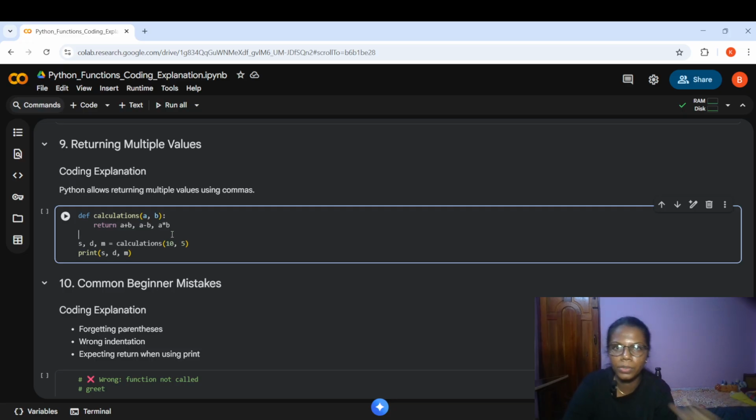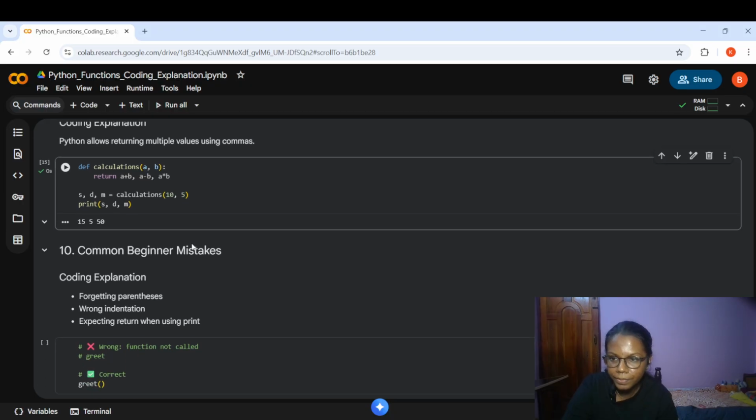For these three logics, I need to create three different variables, inside which I'm calling the function name as calculations. For A as a parameter, I'm giving the argument as 10. For B as a parameter, I'm giving the argument as 5. So what will happen? 10 plus 5, the first value will get printed as 15. 10 minus 5, the second value would be 5. 10 into 5, 50 would be the third value. All these values would get saved to these three variables and the final output would be 15, 5 and 50. So this is how the output would look.